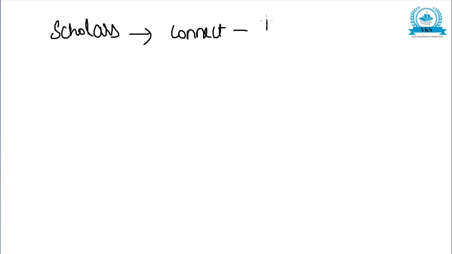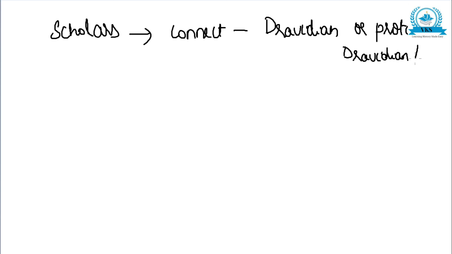Now, as I have told you, many scholars have been trying to decipher the script. Some scholars try to connect it with Dravidian or Proto-Dravidian language.